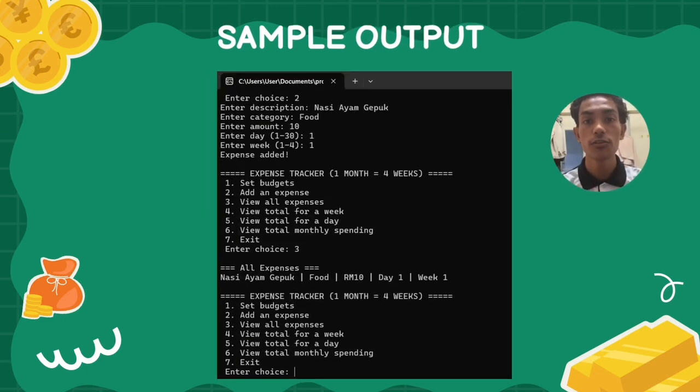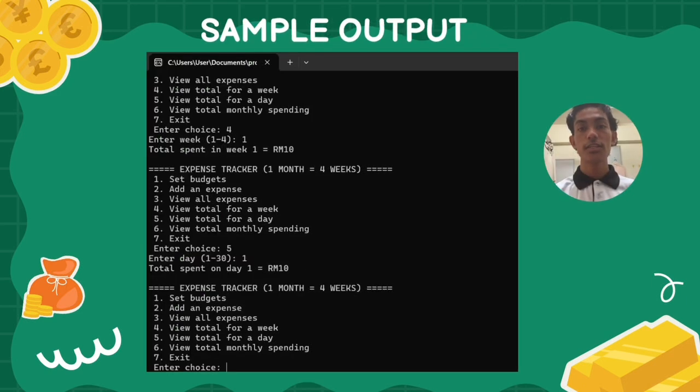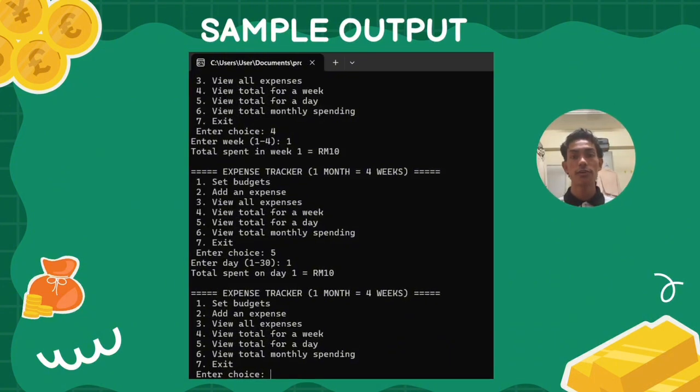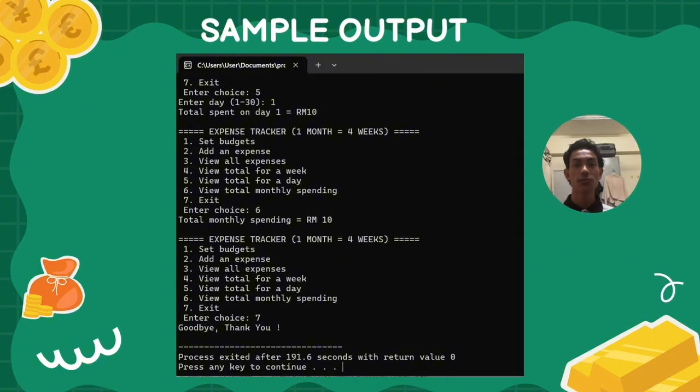Next, I choose option 3 to view all expenses. It displays the record nasi ayam gepuk, food, RM10, day 1, week 1. Next, I choose option 4 and enter week 1. The program calculates the total and shows total spent in week 1 equals RM10. After that, I choose option 5 and enter day 1. The program shows total spent on day 1 equals RM10. Next, I choose option 6. It shows total monthly spending equals RM10. Finally, I choose option 7, exit. The program ends and displays a closing message like goodbye, thank you. That's all for the sample output demonstration.